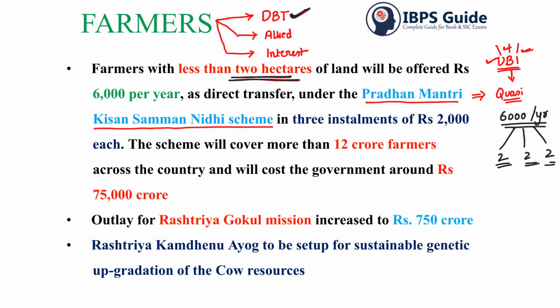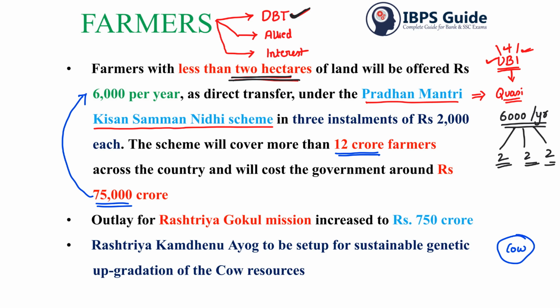Around 12 crore farmers will be benefited from this, and the outlay is around 75,000 crores. So 75,000 crores will be allocated for all the 12 crore farmers for providing this 6,000 rupees per year as direct benefit transfer.